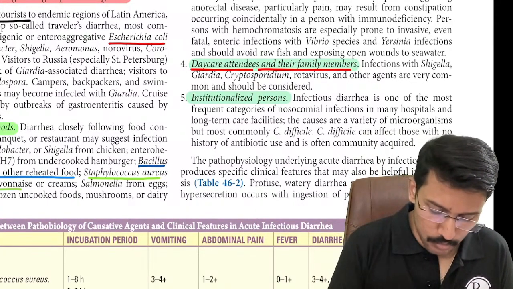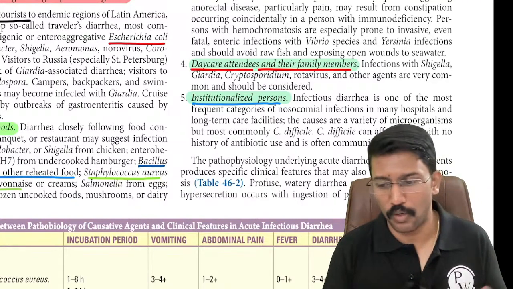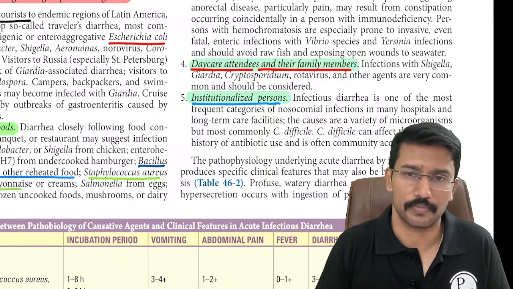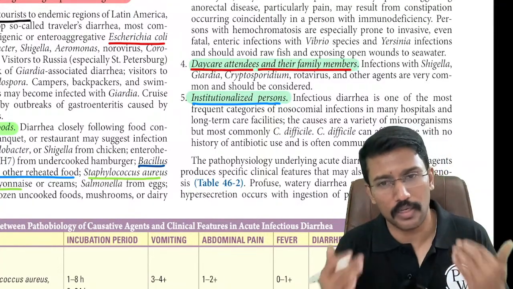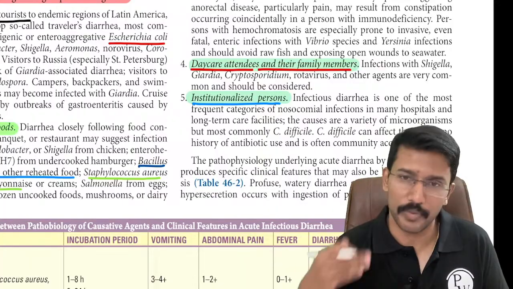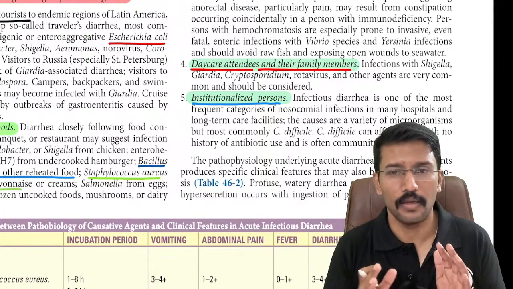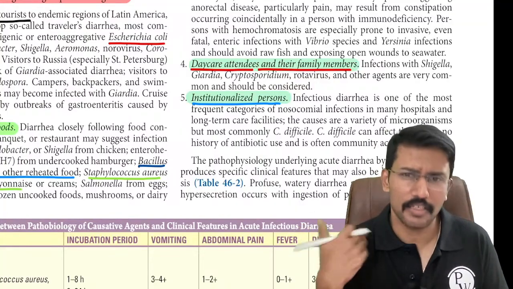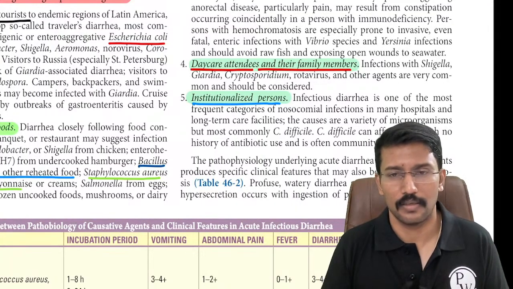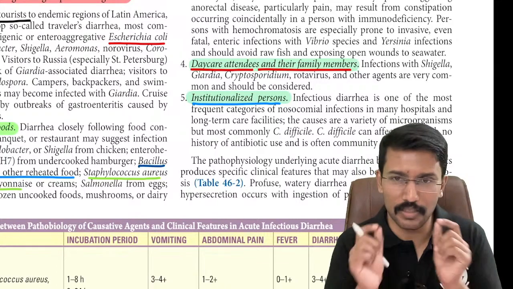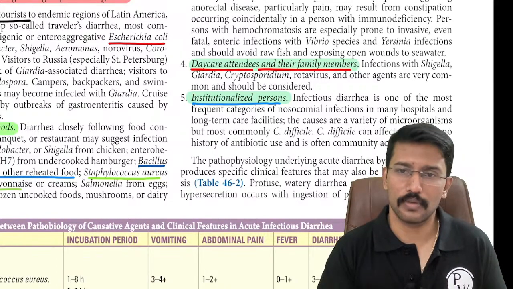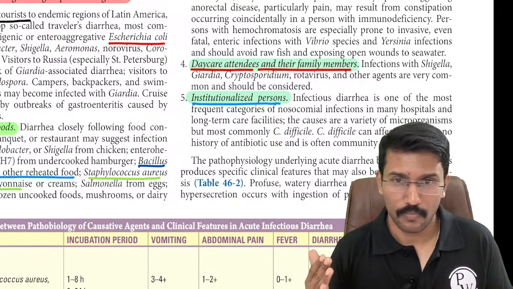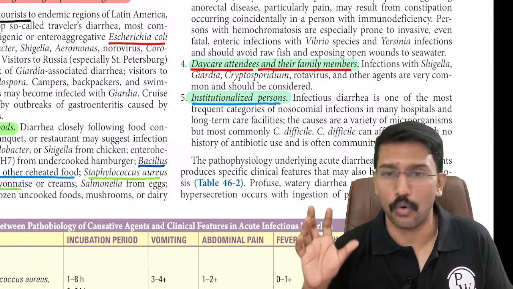And then individuals who are institutionalized. Now, what is the meaning of institutionalized? It refers to staying in nursing homes. Now, the term nursing home in India means something different from the nursing home in the Western world. Small clinics or small hospitals with few beds, in India we call them nursing homes, right? But the term nursing home refers to the institutes where patients who are elderly or those who need nursing care are housed.